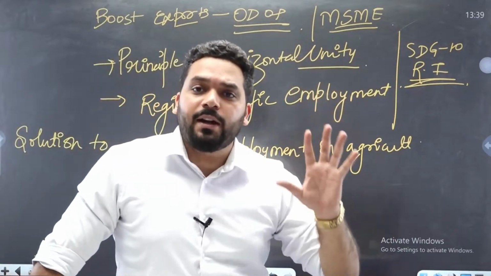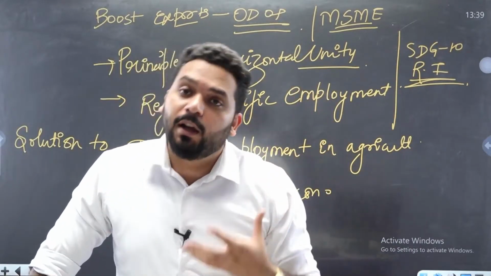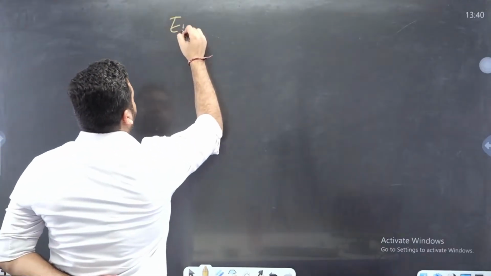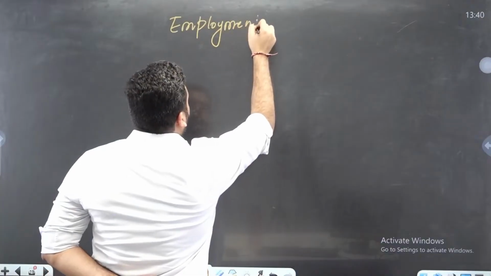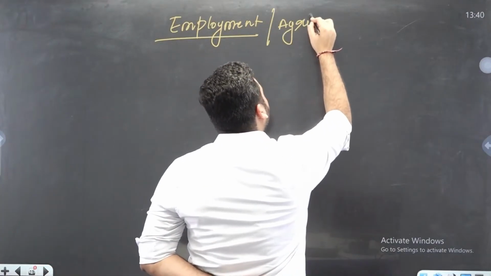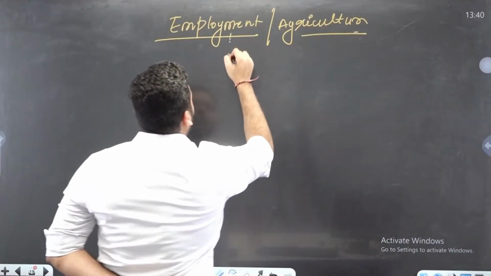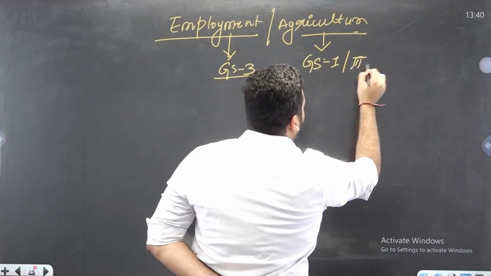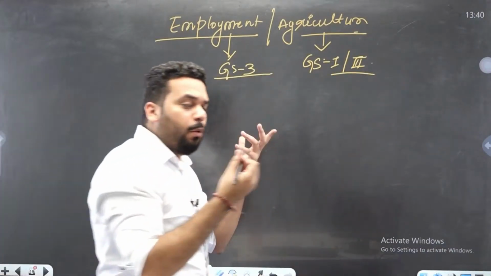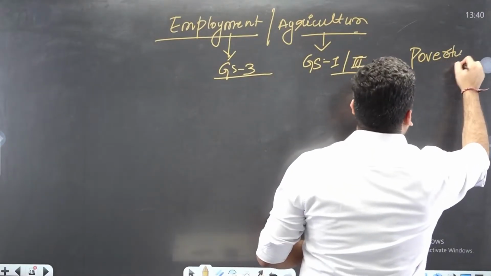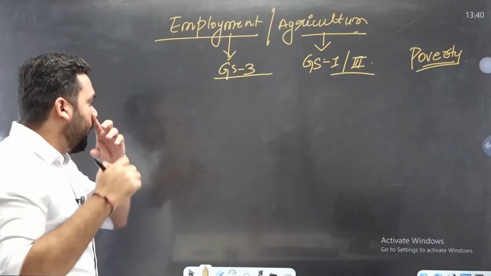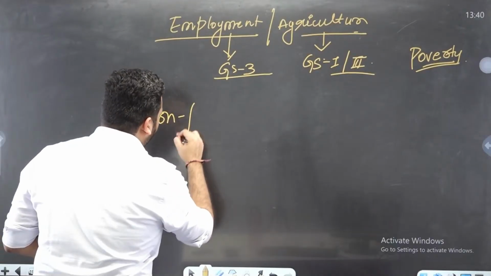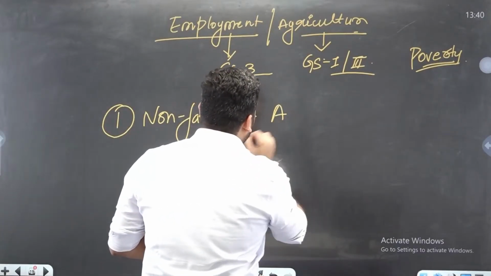If we have to write the relevance or significance of these non-farm primary activities as a 15-marker question, we will write that too. Okay, now what is our learning? Our learning is that whenever a question is coming on employment, on agriculture, that is GS3, GS1 and 3, as well as questions on poverty and equal distribution of resources, we have to mention as one of the ways forward a boost to non-farm primary activities.